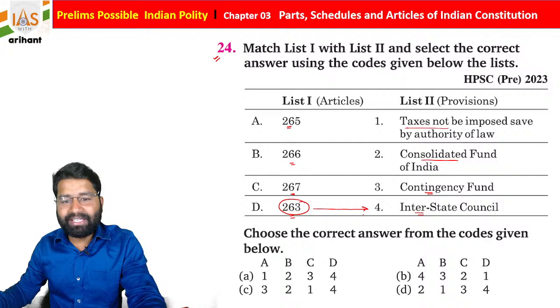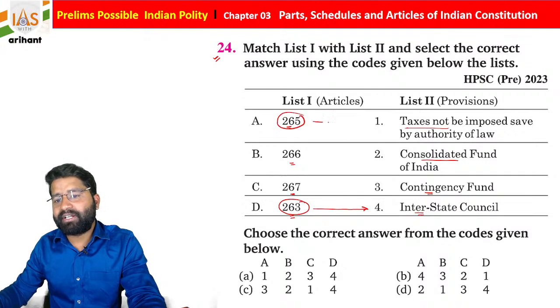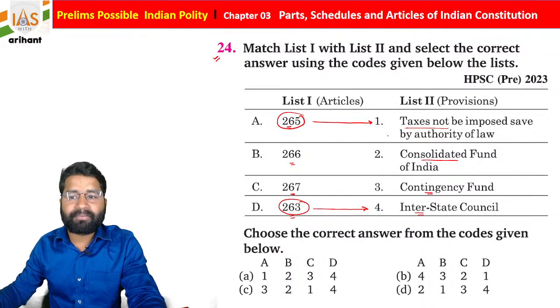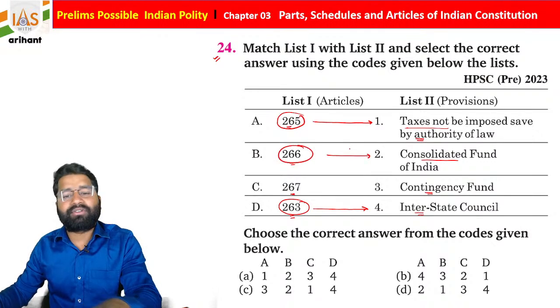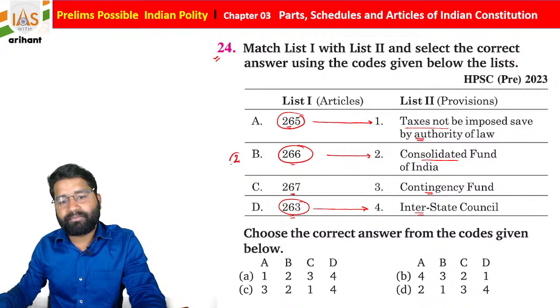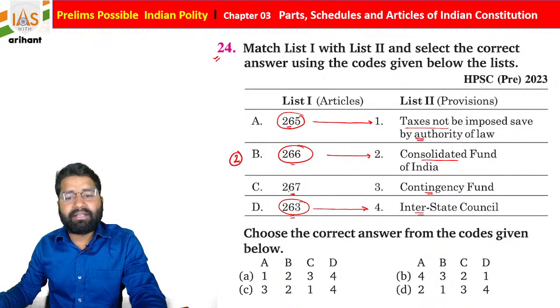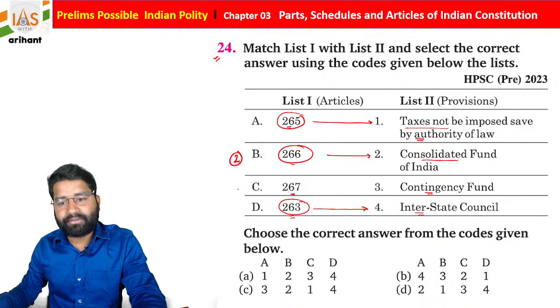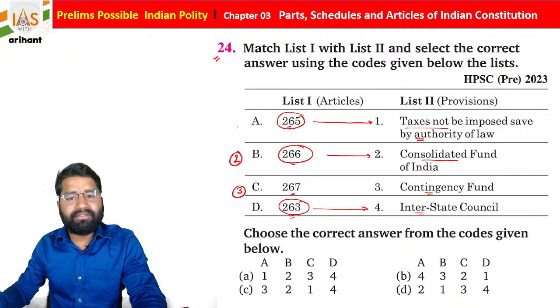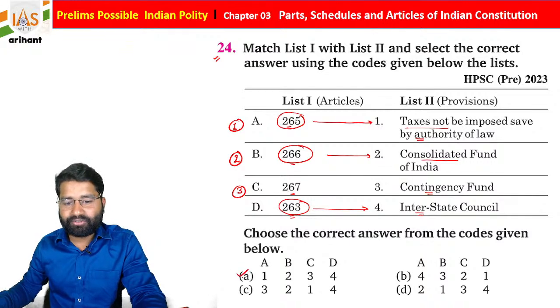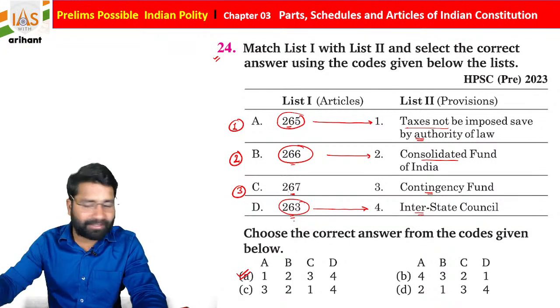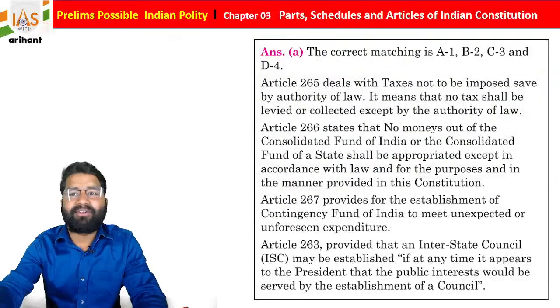So D4. If we talk about Article 265, it mentions that taxes are not imposed save by authority of law. Article 266 is about the Consolidated Fund of India, B2. And Article 267 is about the contingency fund. So once again, if you see, it is in a very increasing order. So answer A is going to be correct for the same.